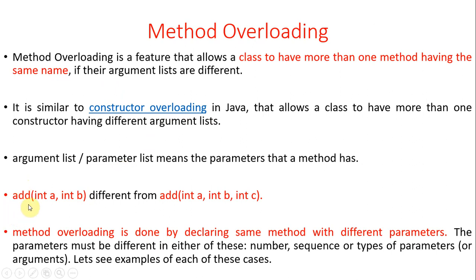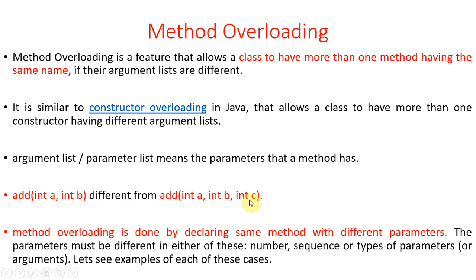So for example, add(int a, int b) differs from add(int a, int b, int c). The name of the method is the same, add only, but when it comes to the parameters, here we have two arguments, integer a and integer b, but here we have three arguments, int a, int b, int c.